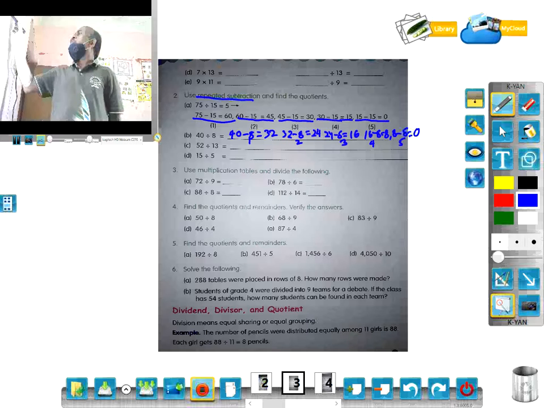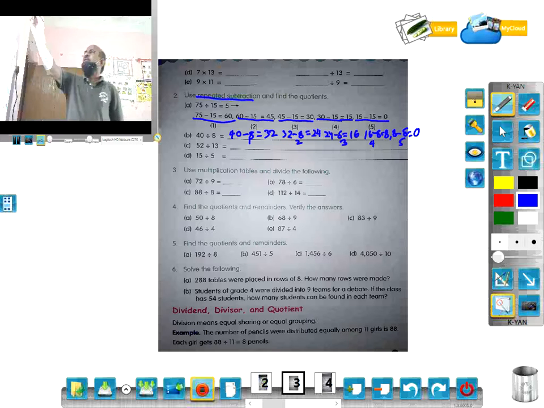Until you get 0 you keep on subtracting. फिर कितना बार हुआ? ऊपर का वहाँ पे 5 बार हुआ. So result is 5. Similarly you can do the rest.